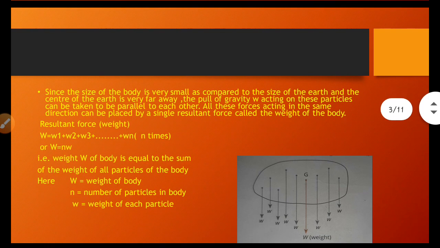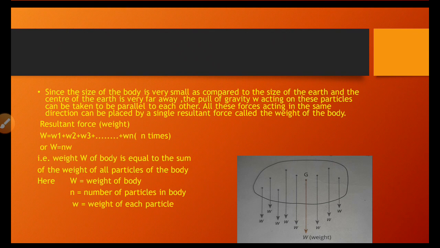See here, all the w are parallel to each other; they do not intersect. All the forces act in the same direction, downward, and they can be replaced by a single resultant force called the weight of the body.